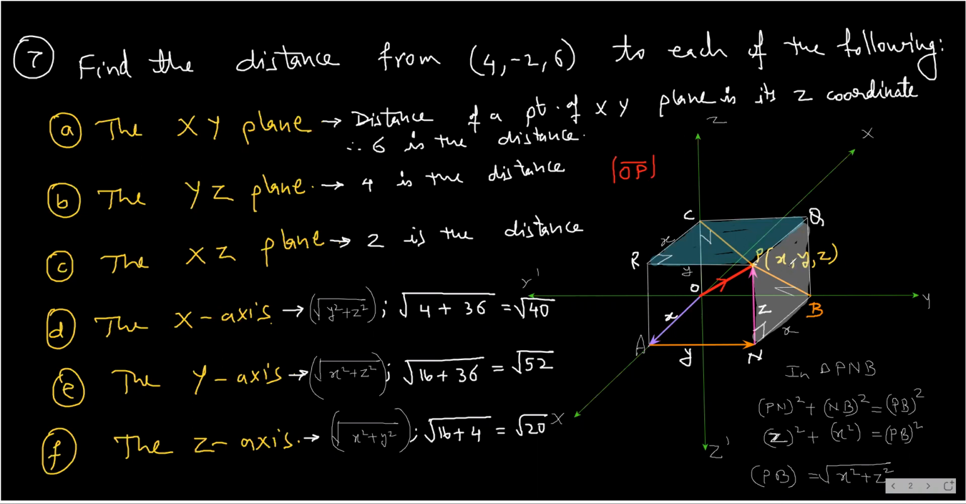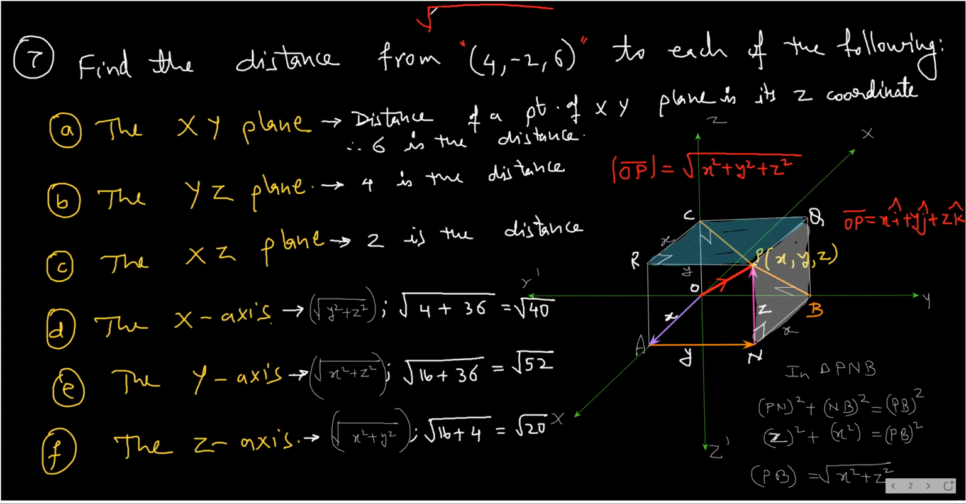What is OP bar? If you know the coordinates of point P, then OP bar is xi cap plus yj cap plus zk cap. This is OP bar. So what is mod of OP bar? Mod of OP bar is square root of x square plus y square plus z square. So distance from the origin. What will be distance of this point from origin? It will be square root of 4 square.